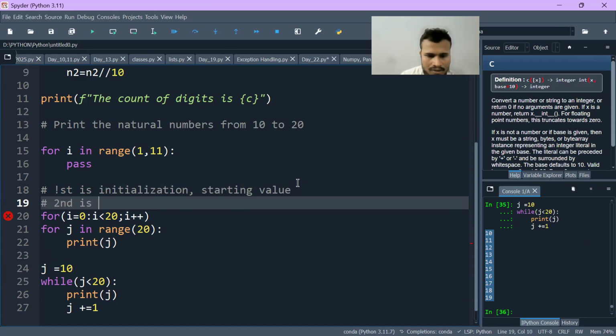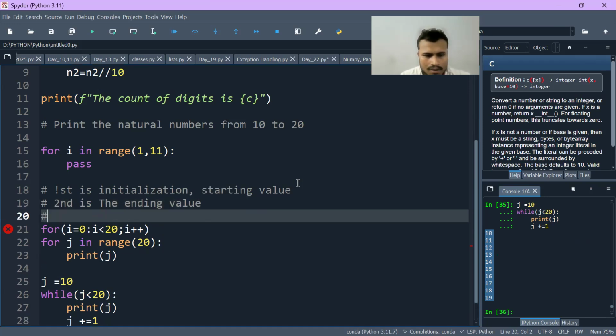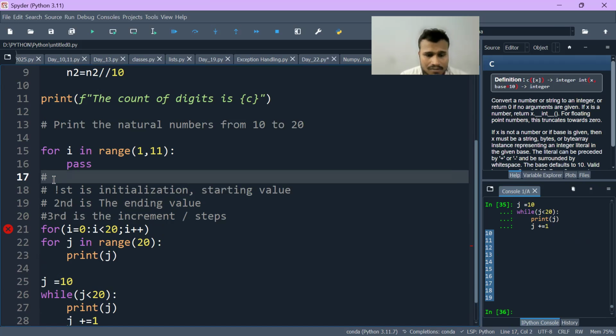Second is the ending value. And third is the increment or steps. These are the three things, the three basics of a loop.